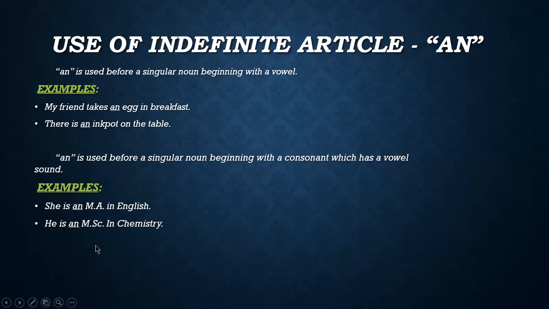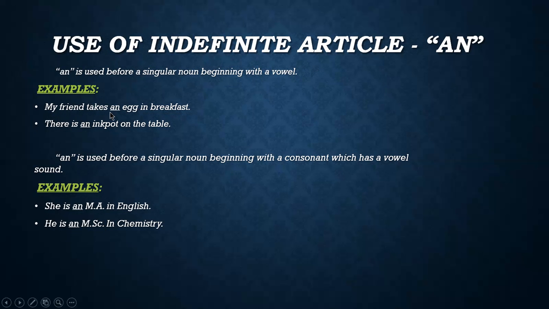Now I'm showing you the use of the indefinite article an. I have told you that an and a both are indefinite articles. An is used before a singular noun beginning with a vowel. Here you can see that an is also used for singular nouns, but it is used where the nouns begin with a vowel, like A, E, I, O, U. Some examples I'm showing you here.